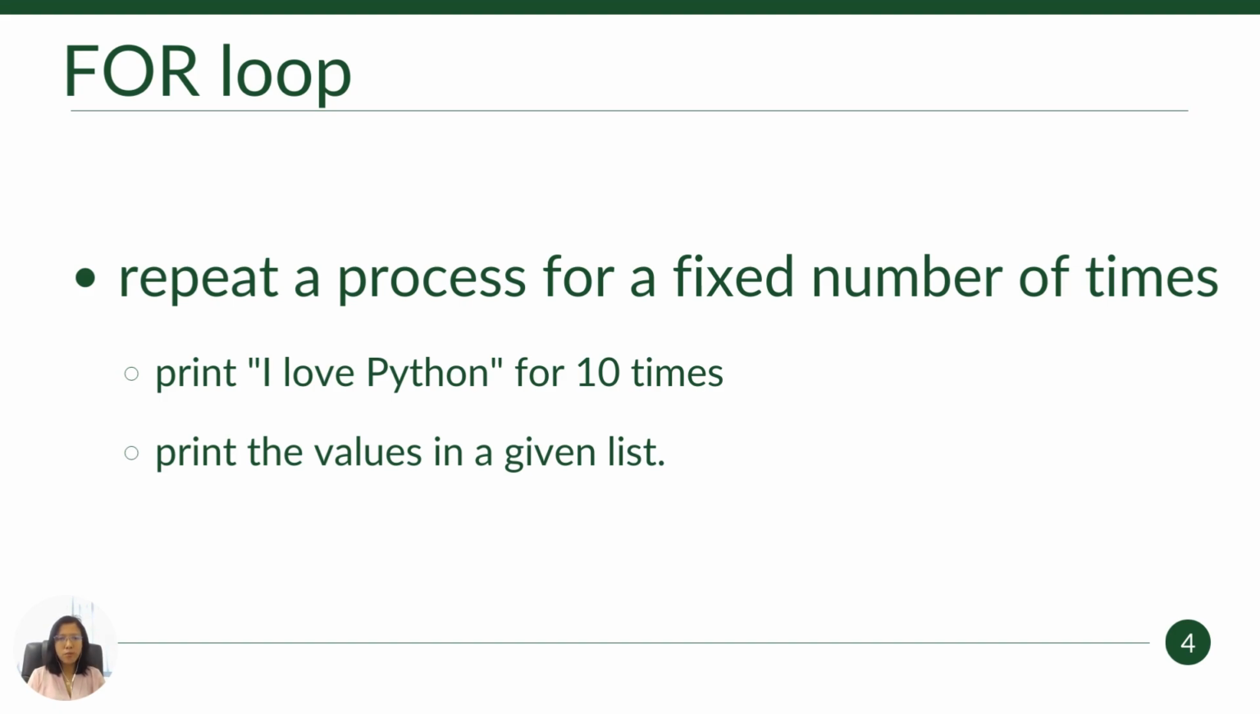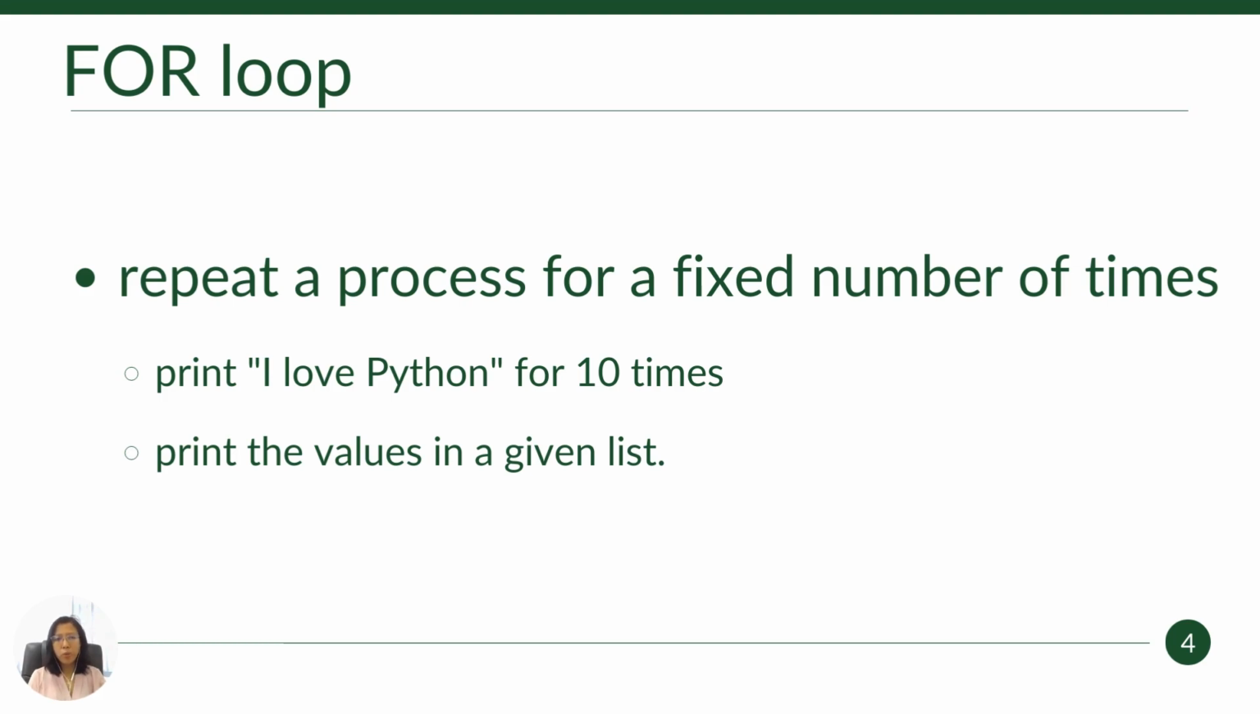Just the syntax will be different based on which programming language you are using. So for loop, what does it mean? A for loop repeats the process for a fixed number of times. For example, just now you did the push-up 20 times. So 20 times, you already predefined the number. So you will do the push-up action for a predefined number. Another example I can give you is print I love Python 10 times.